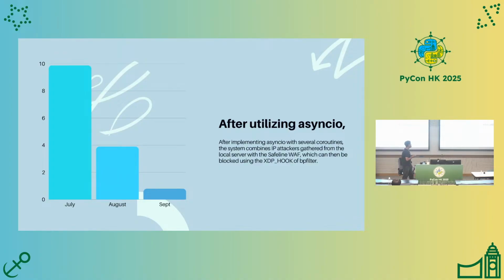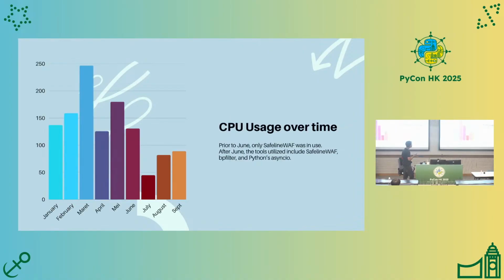So by using this and the BPF filter for lower level networking block, we could reduce more overhead in CPU usage, memory usage, and even the network rate will be reduced. And for CPU usage, from January until June, because I was only using SafeLine, it resulted in higher CPU usage, but after June, it reduced to below 100% CPU usage.